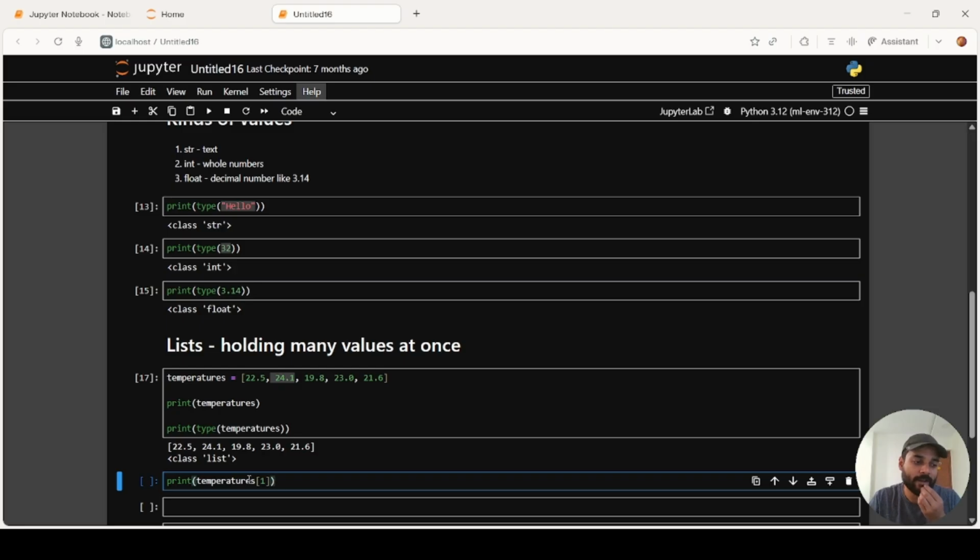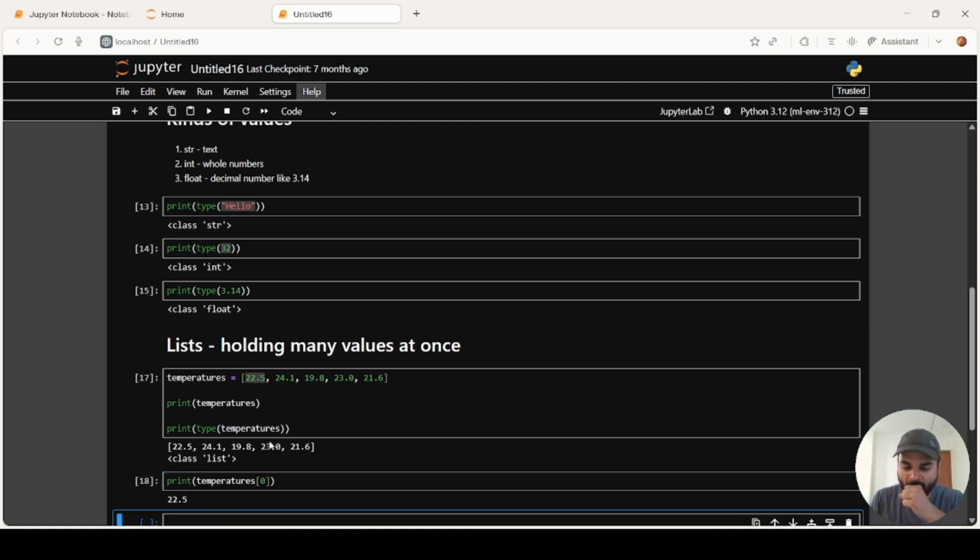Now, very important point over here. Python counting starts from 0. This you have to be very careful about. So whenever you start a counting, let's say this is the list. Now over here, the list 22.5. If I want to pull this number out over here, I need to put in 0. So once you put in 0, you'll get the first value. So the Python counting starts from 0. Counting always starts from 0.